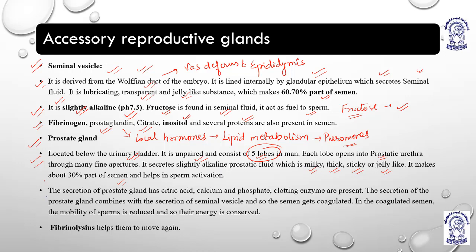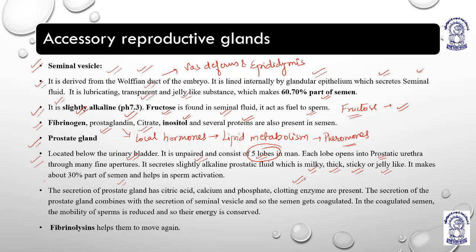Now the secretion of the prostate gland has citric acid. Citric acid was also present in the seminal vesicle in the form of citrate. It also contains calcium, phosphate, and clotting enzymes. Clotting enzymes are also present. Here we are also having fibrinogen.